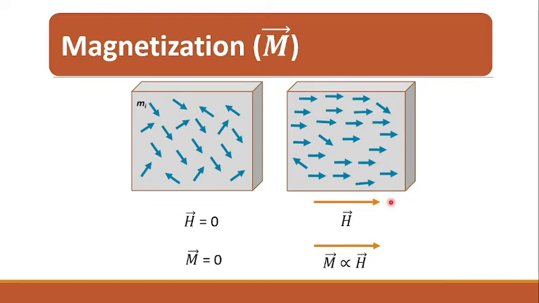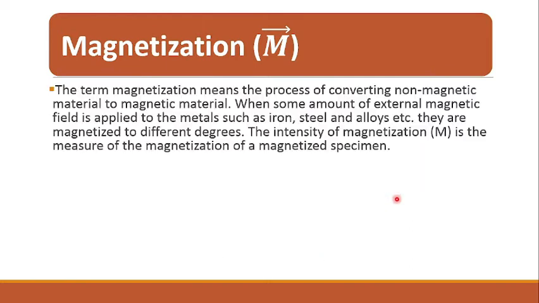So what is meant by magnetization? It is the magnetic dipole moment per unit volume in a material. The term magnetization also means the process of converting a non-magnetic material to a magnetic material.